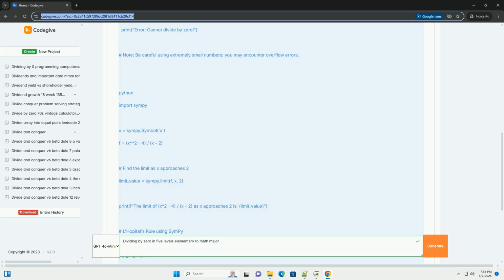We write lim x→0+ of 1/x equals infinity, the limit of 1/x as x approaches 0 from the positive side is positive infinity. lim x→0- of 1/x equals -infinity, the limit of 1/x as x approaches 0 from the negative side is negative infinity. Since the limit from the left and the limit from the right are different, the limit as x approaches 0